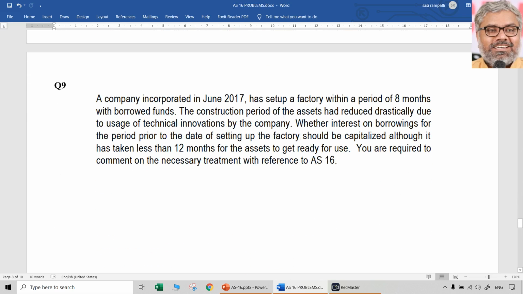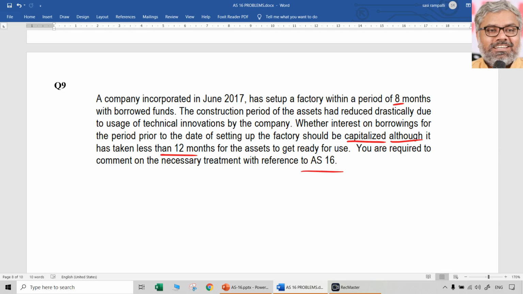Then, question number 9. A company incorporated in June 2017 has set up a factory within a period of 8 months with the borrowed funds. Okay, they have set up the factory within 8 months. The construction period of the asset had reduced drastically due to the usage of technical innovations by the company. Whether interest on borrowings for the period prior to the date of setting up of the factory would be capitalized, although it has taken less than 12 months for the asset to get ready for use. You are required to comment on the necessary treatment with reference to AS 16.